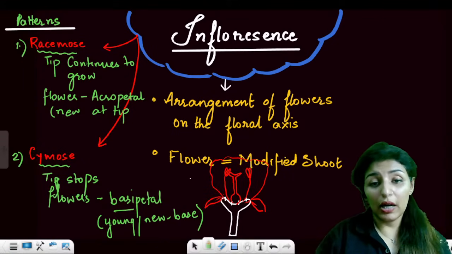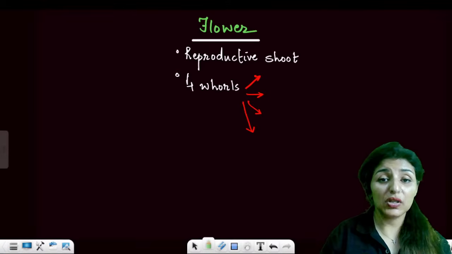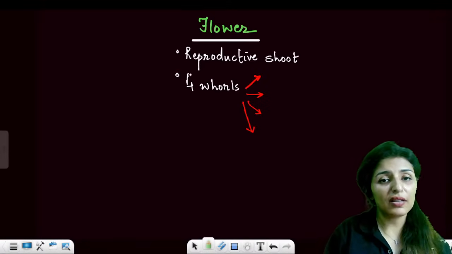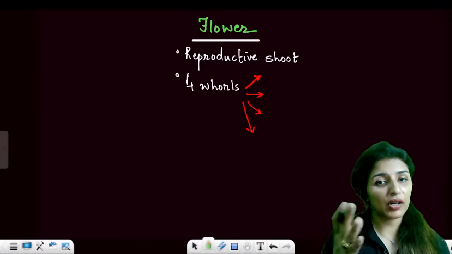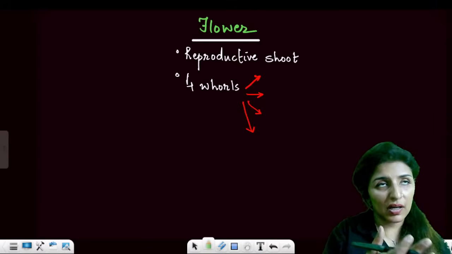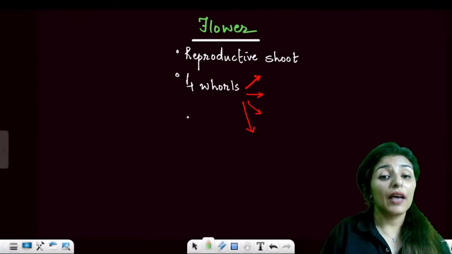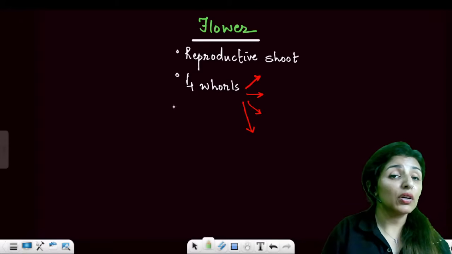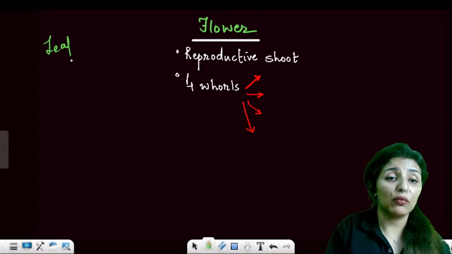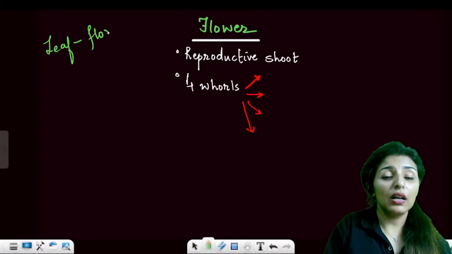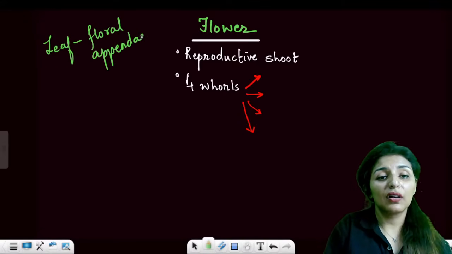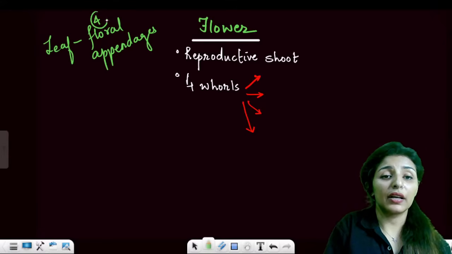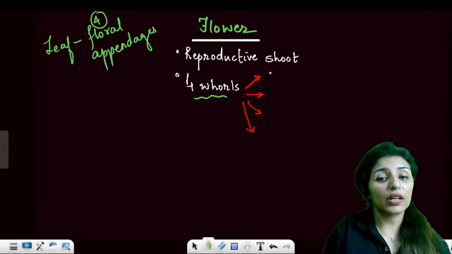Clear to all? Now moving on to the next part, which is flower in detail. See, flower is known as the reproductive shoot or the reproductive part of the plant. And we have just read that it is a modified shoot where the leaves have been modified into the floral appendages. And there are four types of appendages. So four whorls. What are these?